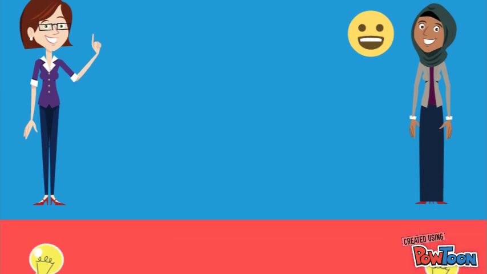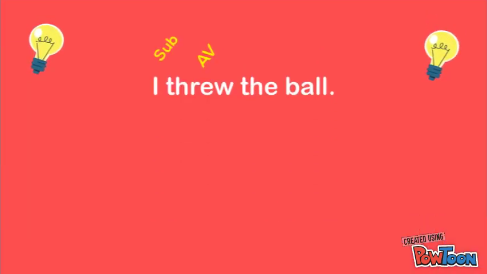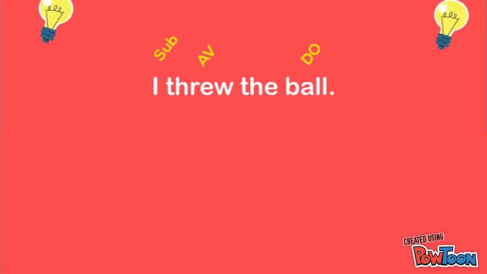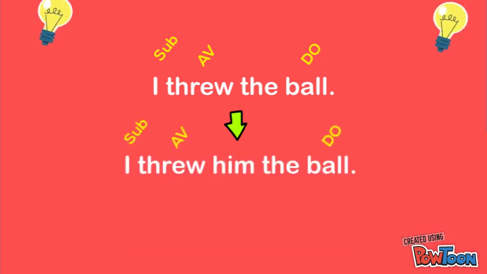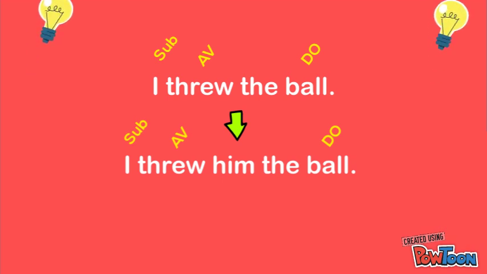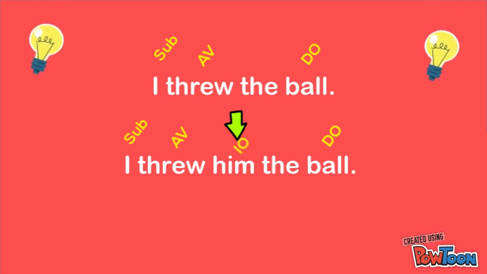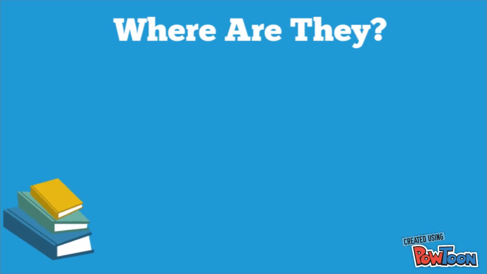Let's check this sentence out. I threw the ball. Let's label my subject, verb, and direct object. Now let's add the indirect object, the person who I'm throwing the ball to. I threw him the ball. I'm not suddenly throwing him, I'm still throwing the ball. Just now, instead of me throwing it into empty space, I'm throwing it to a person. Him, my indirect object.